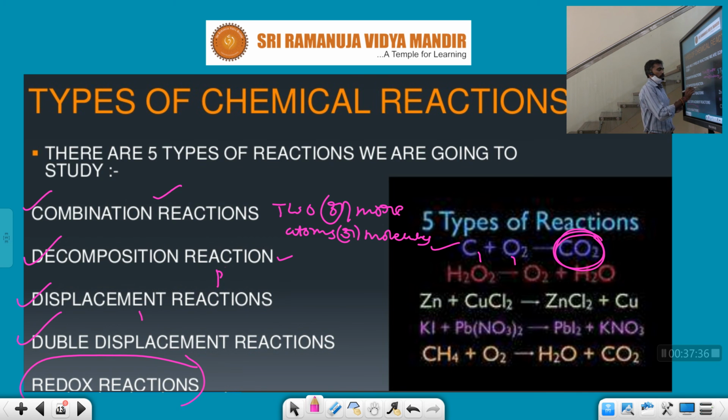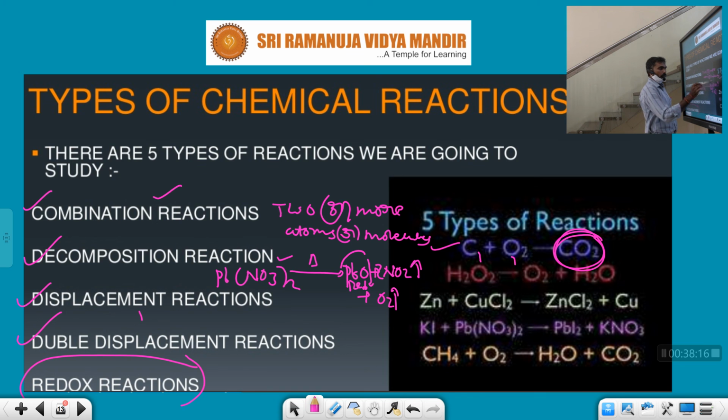For example, Pb(NO3)2, on gentle heating, converts to PbO plus NO2 plus O2. Here O2 is a liberated gas, NO2 is a liberated gas, and PbO is a red powder.